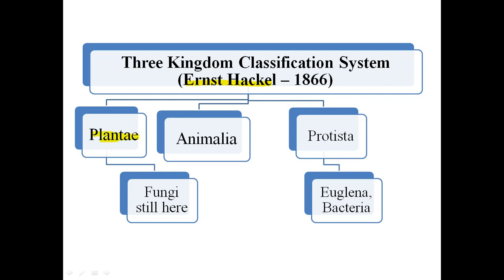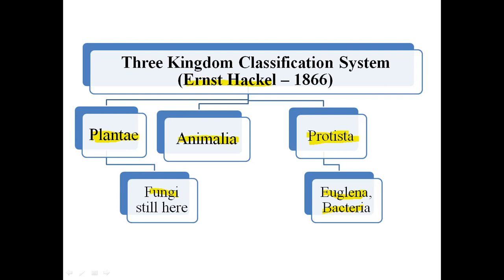The first two kingdoms were considered as they were, but a third additional kingdom was established, given the name Protista, and in Protista Euglena and bacteria were classified, but fungi was still inside the Plantae.